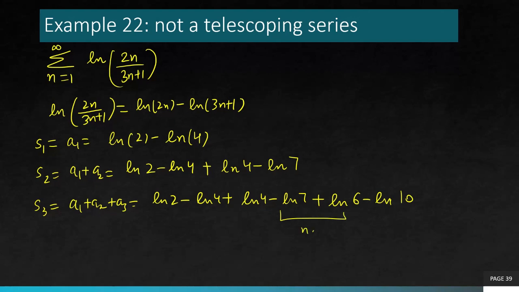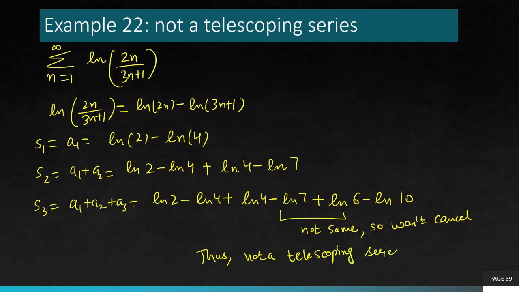So here you see they are not going to get cancelled out, right? They're not the same in magnitude, hence they won't cancel out, hence you won't get the pattern you're looking for. So sometimes just writing 3 or 4 terms gives you the idea. So this is not a telescopic series, which means there's no reason to continue with the process. It simply suggests that you use some other test to identify whether this series is convergent or divergent.